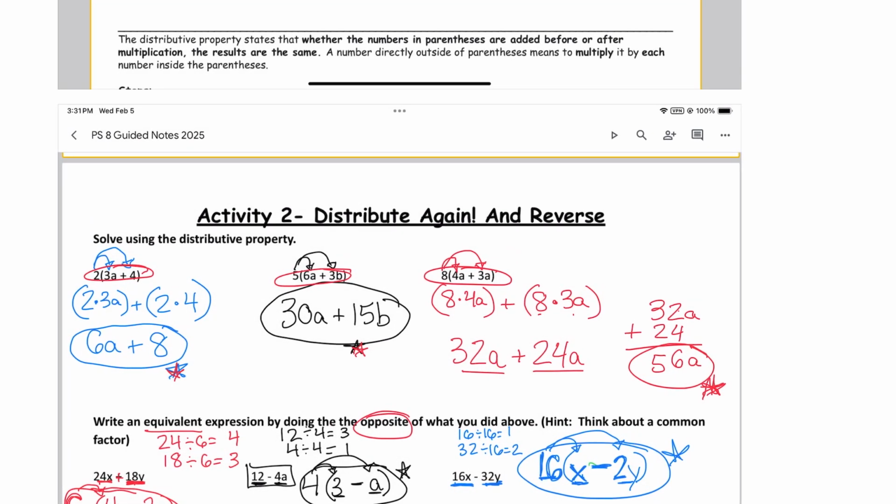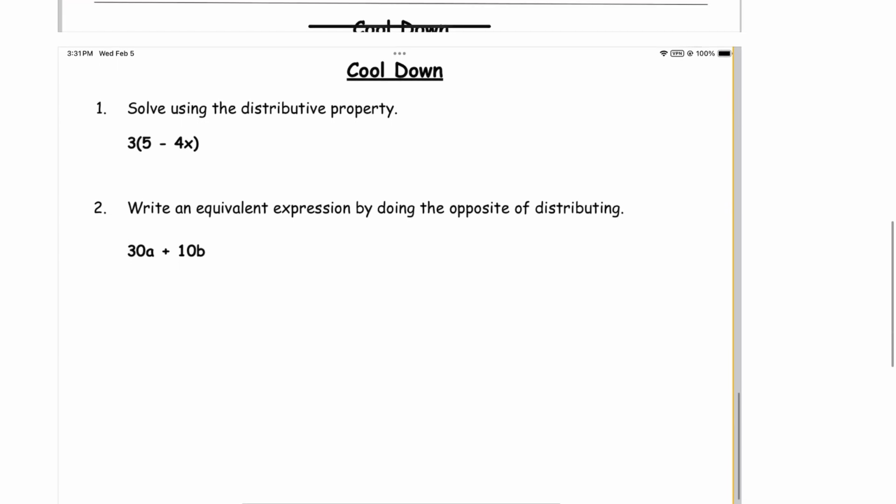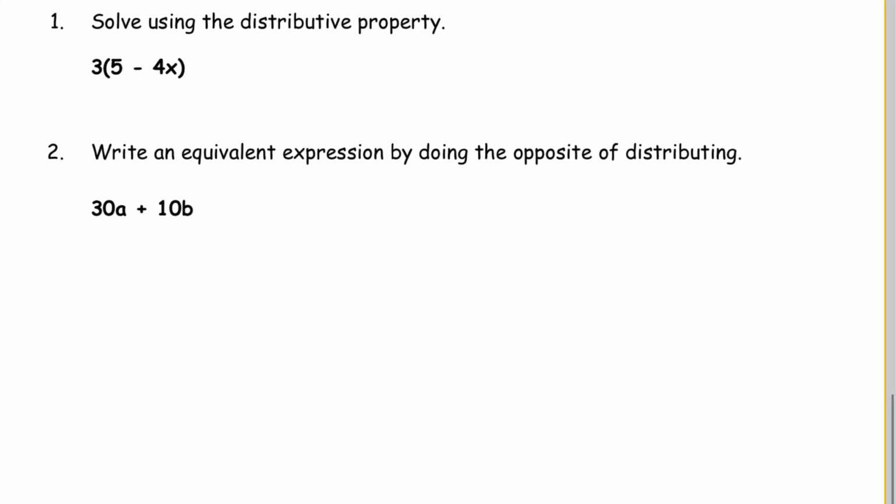So once you have that, make sure you pause, rewind, rewatch what you need to so you know how to do it. You're practicing these two cool downs on your own. You're doing the distributive property, and then you are checking anything that you got wrong.